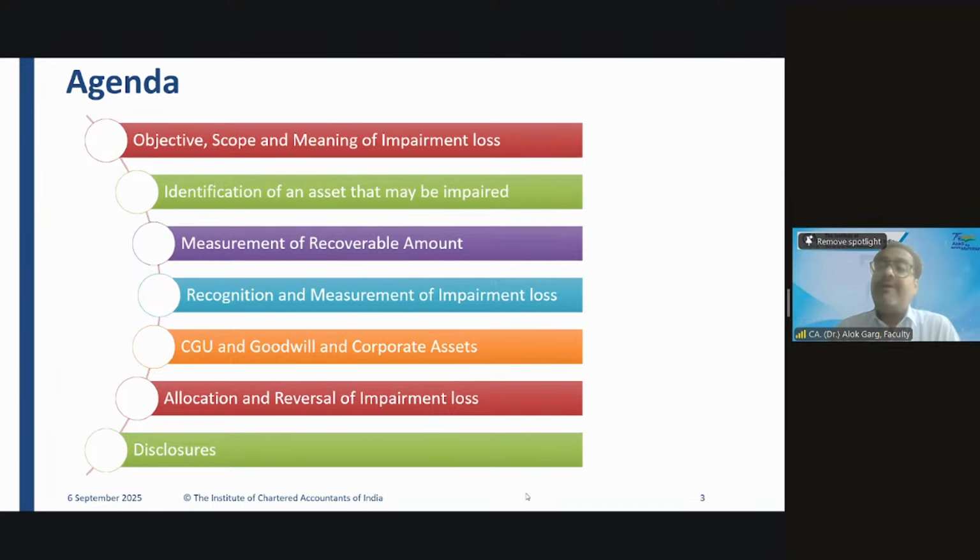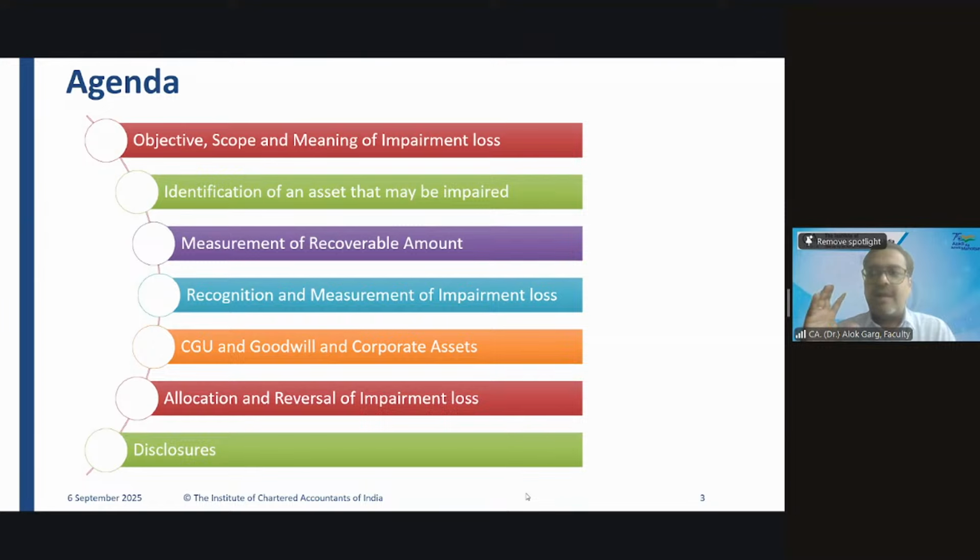Sir, what happens if the cash flows are arising in a foreign currency? Because my asset is lying in a foreign country. So friends, the standard says that you have to compute value in use in the foreign currency.